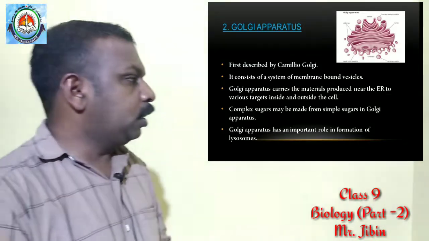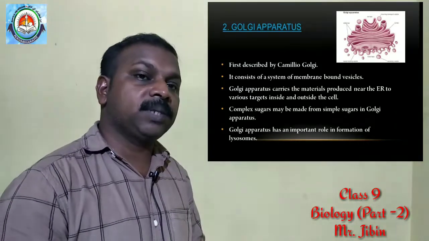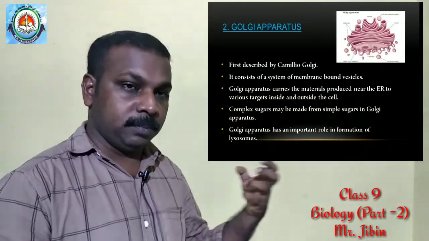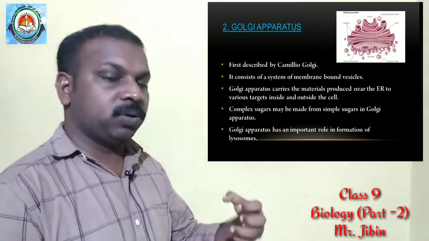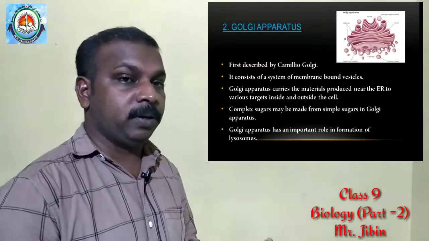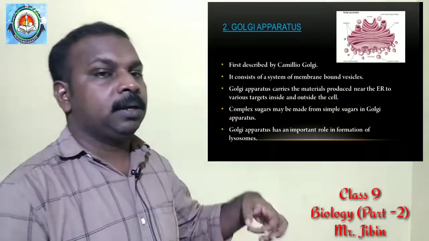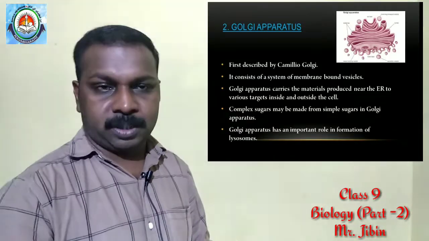One more function it has is that complex sugars may be made from simple sugars in the Golgi apparatus. Complex sugars are formed from where? From simple sugars, and they are distributed.